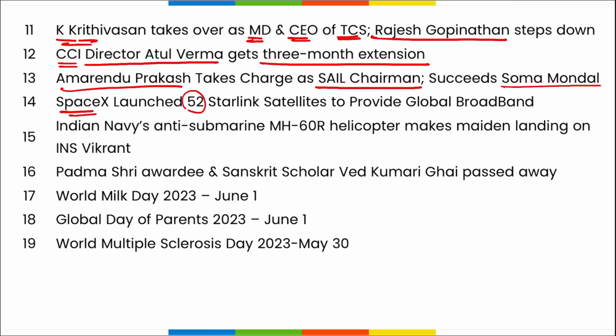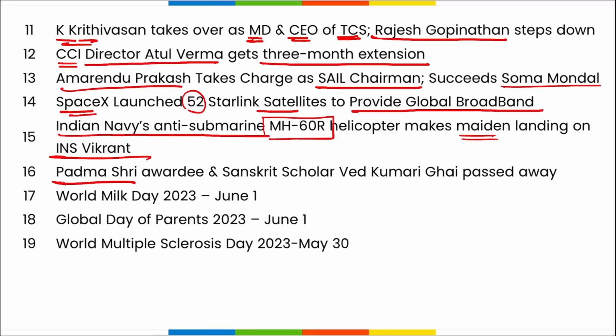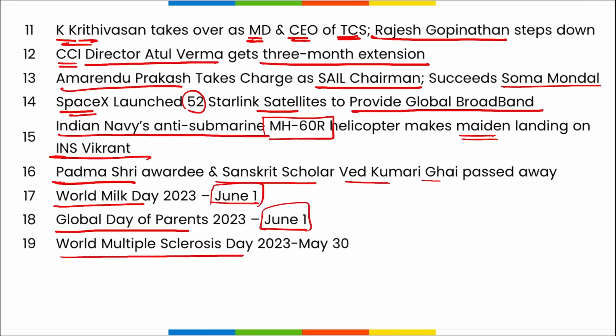SpaceX launched 52 Starlink satellites to provide global broadband. Indian Navy's anti-submarine MH-60R, that is MH-60R Romeo helicopter, makes maiden landing on INS Vikrant. Padma Shri awardee and Sanskrit scholar Ved Kumari Ghai passed away. World Milk Day is observed on 1st of June. Global Day of Parents is observed on 1st of June, and World Multiple Sclerosis Day is also observed on 30th of May. So these are your important days for the current affairs for today.